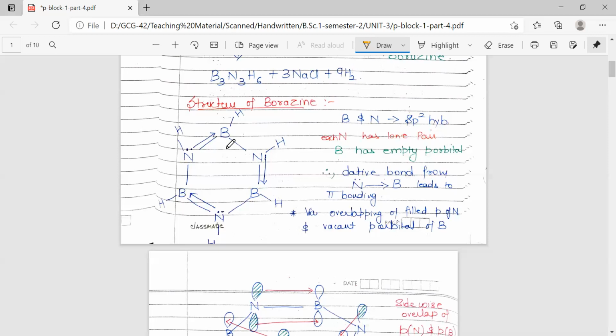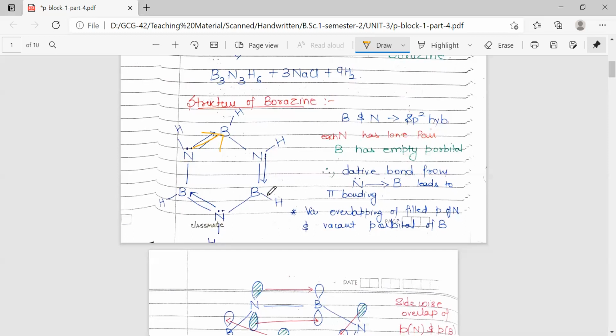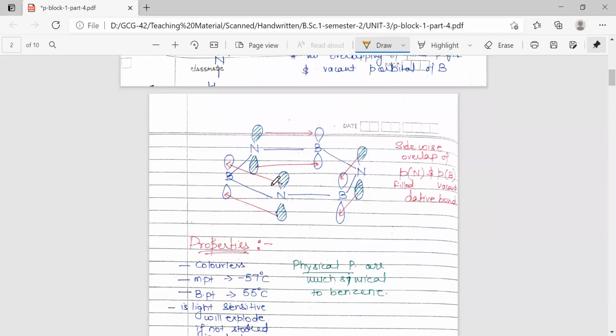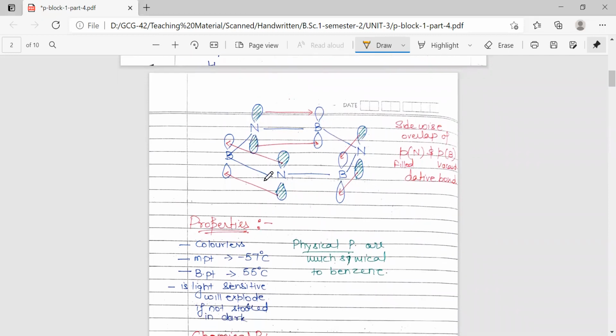So here the double bond characteristic is coming from the overlapping of filled p orbitals of nitrogen with the vacant p orbitals of boron. This double bond is represented by this arrow, that is, a lone pair is being donated from each nitrogen to the corresponding boron. So there will be 3 dative bonds at alternate positions, and here we have shown in the structure that there is an overlapping of filled 2p orbitals of nitrogen with the vacant 2p orbitals of boron. So this is how this is represented. These are the single bonds which are present in the structure, and these double bonds are coming through the formation of dative bonds.